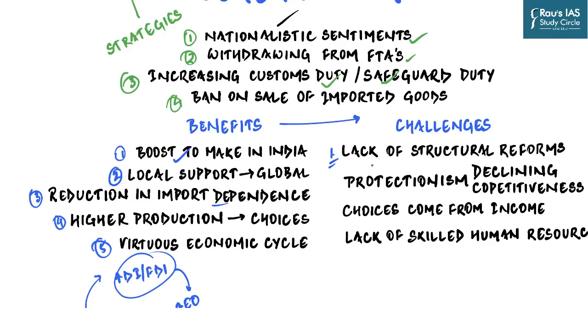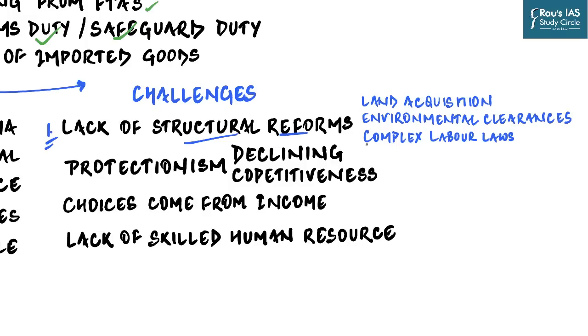And the simple reason is that India still has not gone through the structural reform which is needed for such a step to be successful. Because if you remember, Make in India was launched way back in 2014, but it has not been quite successful in all the 24 or 25 odd sectors in which it was launched. It was only in a few selected sectors like automobile that it was. So what are these structural reforms which are still lacking in our country?